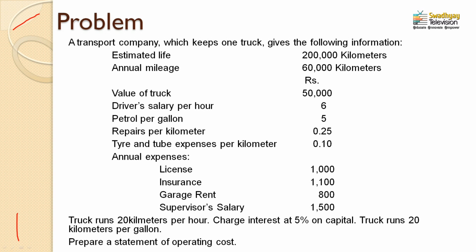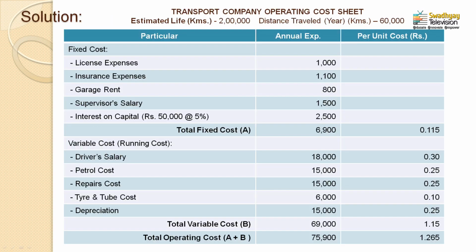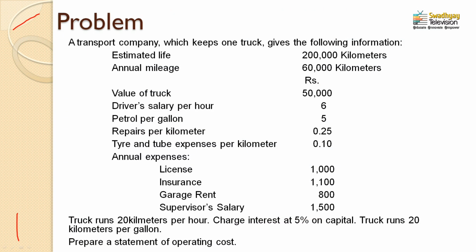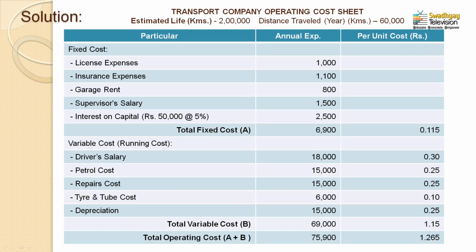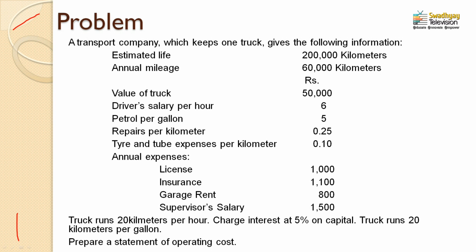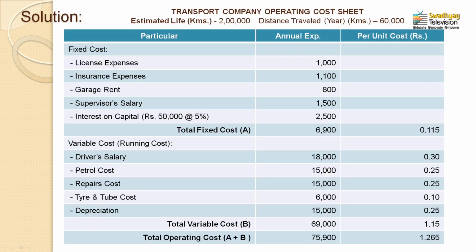These four expenditures are paid on an annual basis. License expenses of rupees 1000, annually paid, would be recorded under the fixed cost. Then the insurance expenses paid for the truck, rupees 1100, again paid annually, would be recorded under the fixed cost only. Then the next is garage rent, 800 rupees annually paid, again considered a fixed cost.